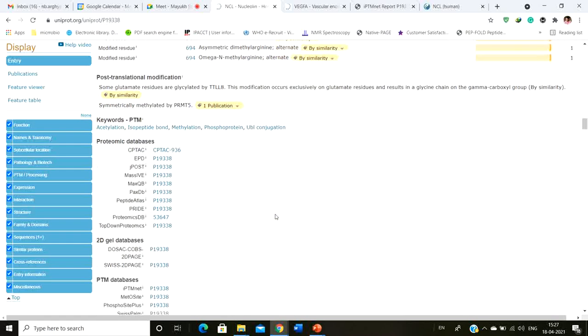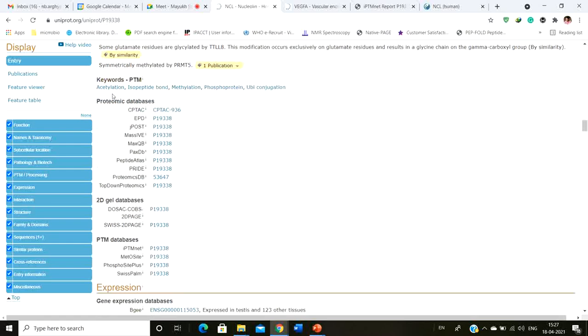And if you again come down, you are going to find the proteomic database. Now, the proteomic database is really important because, as I've told you, the proteomics database tells you what other proteins this particular protein is making interactions with. Okay, so this is the information that you can get from the proteomics database, and also you can get to see the post-translational modifications that take place in this particular database and whatnot.